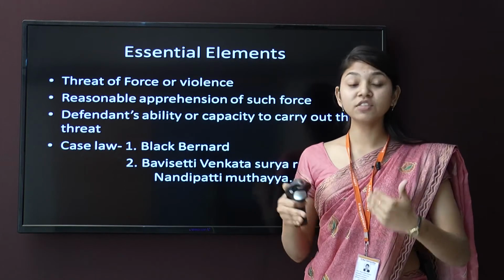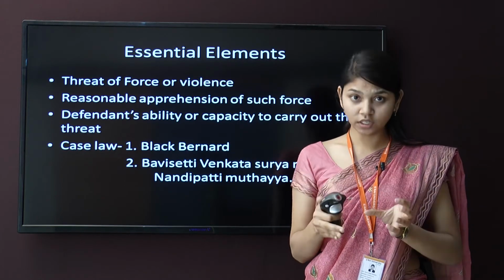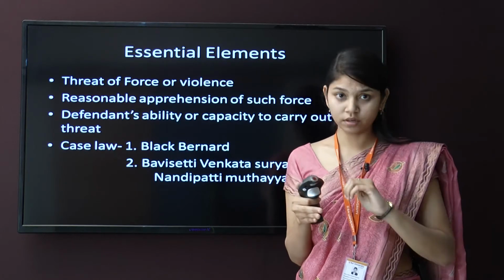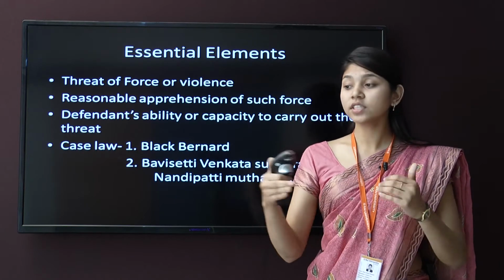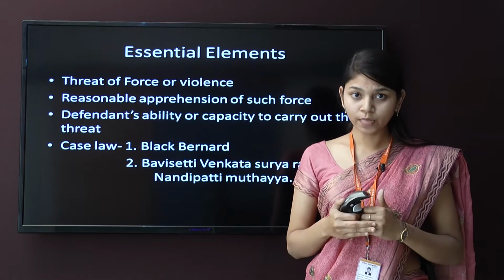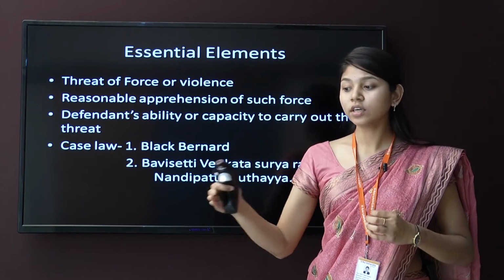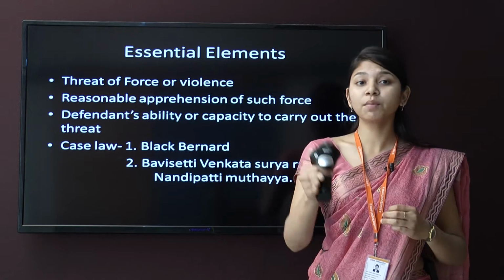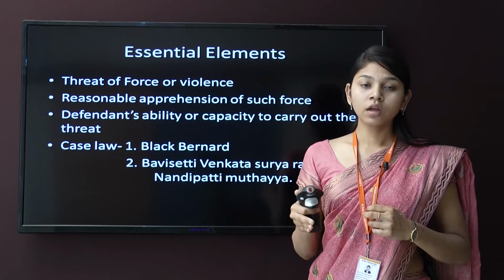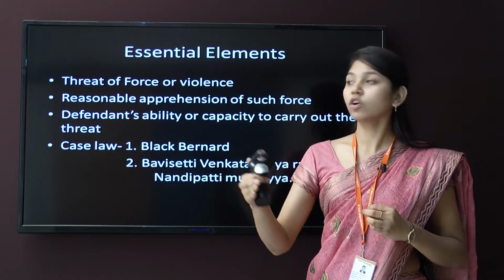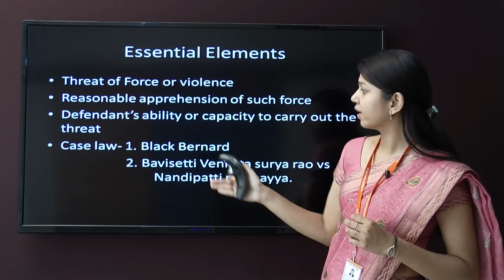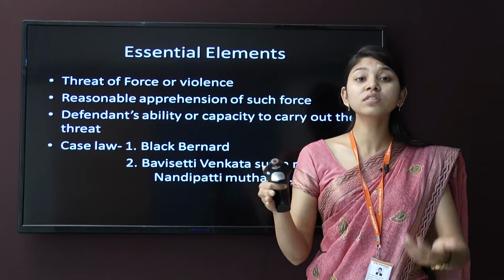As we have seen in the definition, that person should have capacity. If that person is disabled or a child, and you are saying that person is trying to kill you or beat you, the court will say that person is not capable of beating you or carrying that gun. So this should not happen when you are talking about an assault. These are the essential elements of an assault, and these are the case laws which are most important when you are studying an assault.